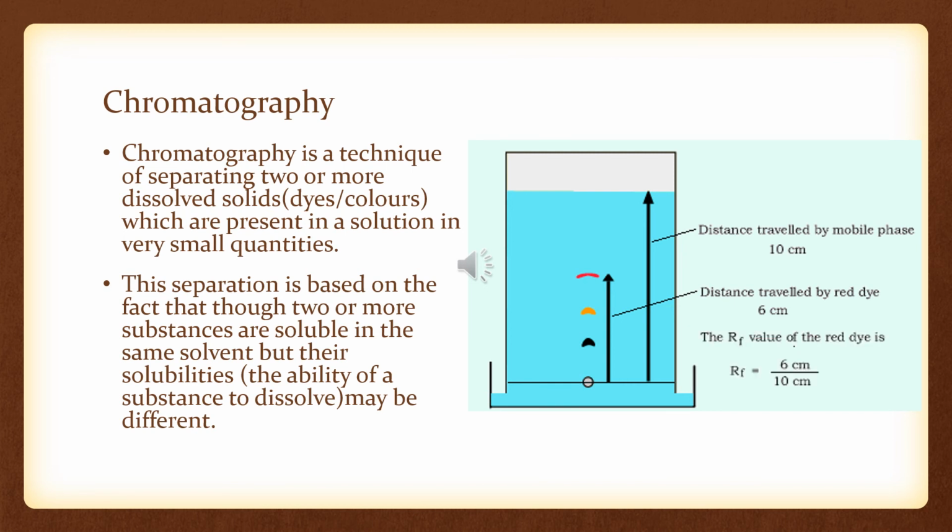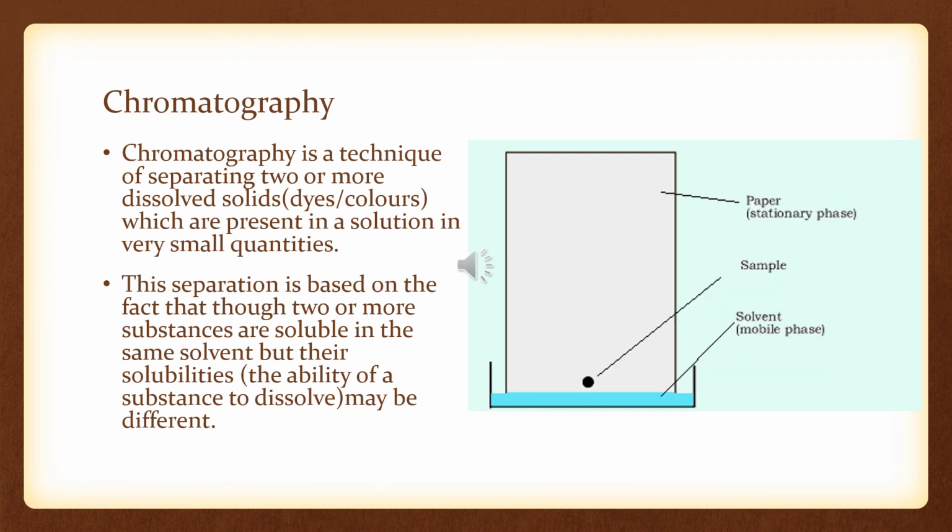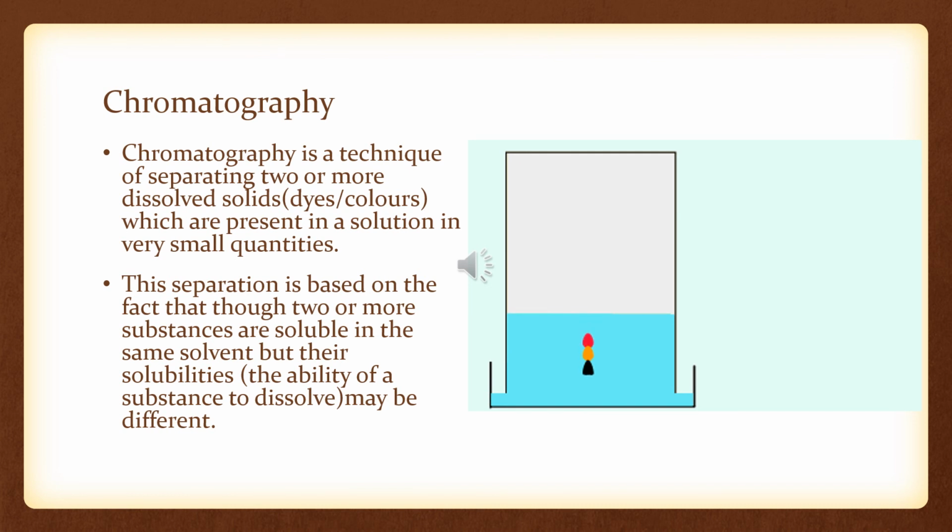Now what will happen, as the water will rise up, these dye colors will start moving towards the mobile phase. Okay, so as they move up, these dyes will get separated by themselves, and we will be able to see the chromatography happening.